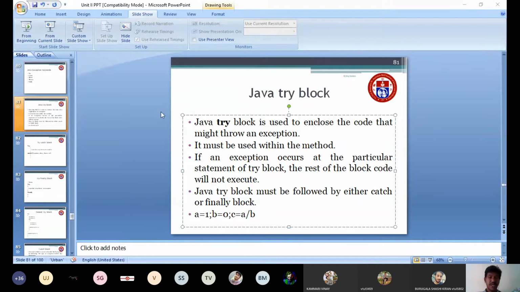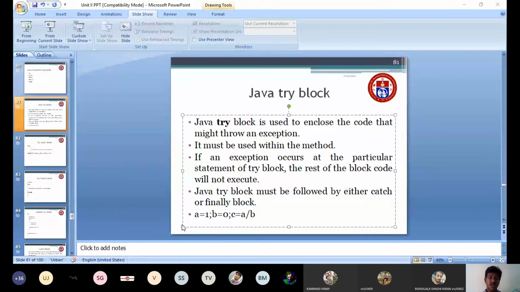I'll repeat again. The Java try block is used to enclose the code that might throw an exception. Here, you may know that this code will generate an exception, that is C equal to A by B. So what we need to do is use these statements inside the try block. If an exception occurs at the particular statement of the try block, then the rest of the block code will not execute. After this statement, if we have included 2-3 statements, then those statements will not be executed. Then the try block must be followed by either a catch or finally block.